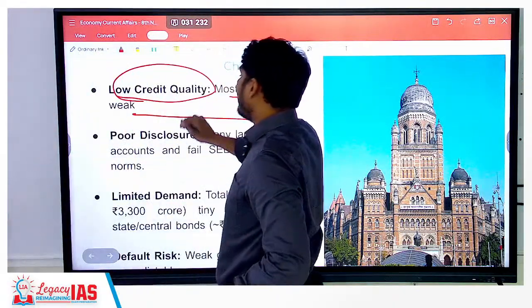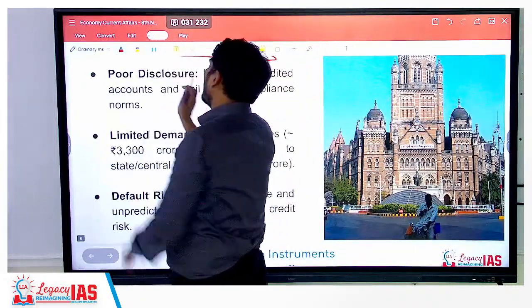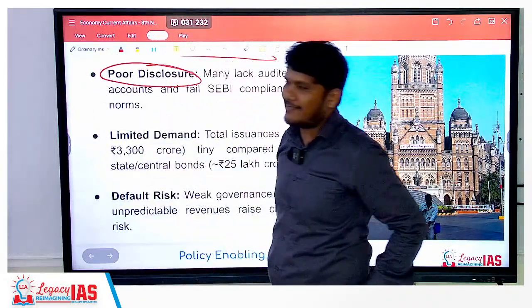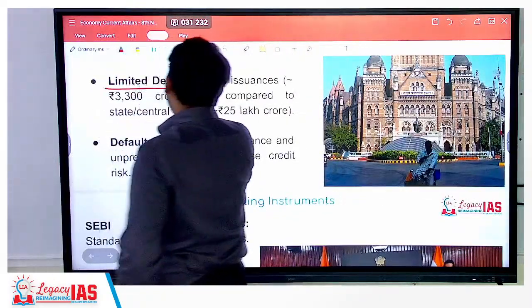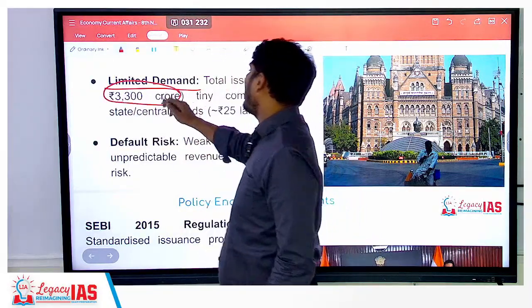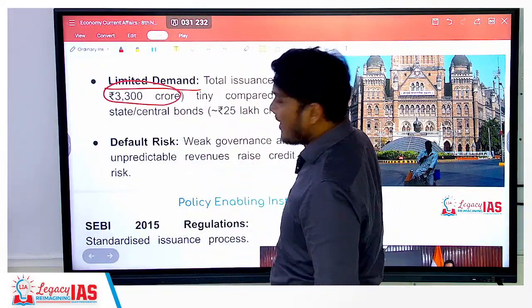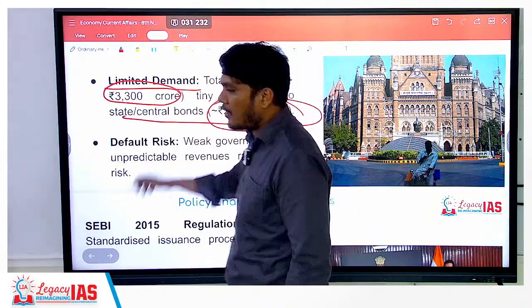So more dependency, less independence, as a result of which low credit quality, poor disclosure, the disclosure transparency as such is also not there. Limited demand, the demand for municipal bonds itself is limited. The total issuance was around 3,300 crores compared to the central or the state bonds of 25 lakh crore.